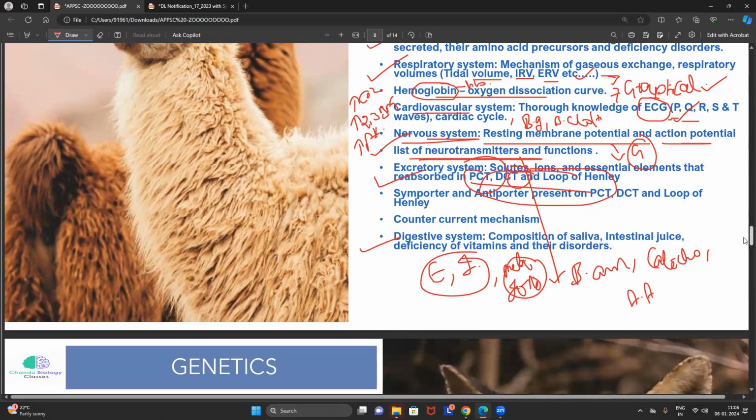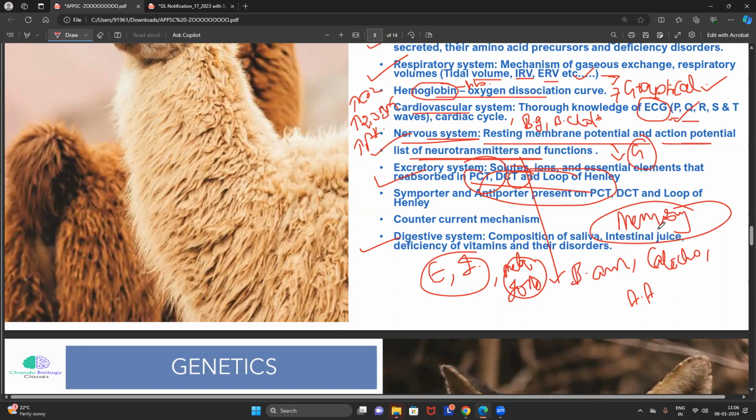Digestive system, trust me, you never get any kind of difficult question. You get a very straightforward question, but a little twisted. I can say that the digestive system is memory based. The type of enzymes involved, for example brush border enzymes, where they are present, which layer secretes what kind of enzyme. That is also important.